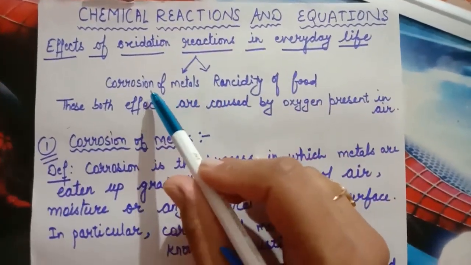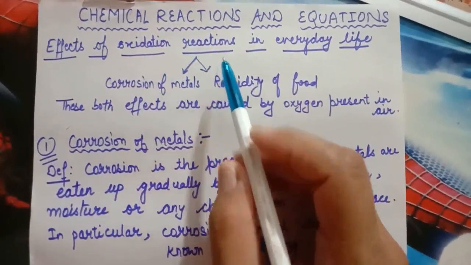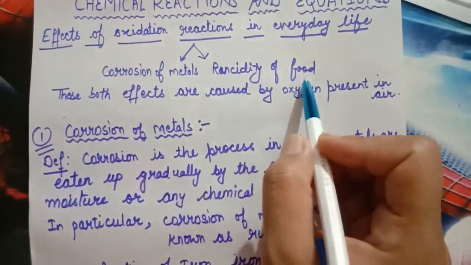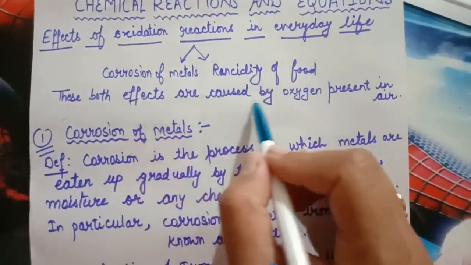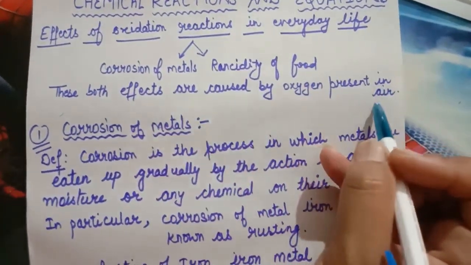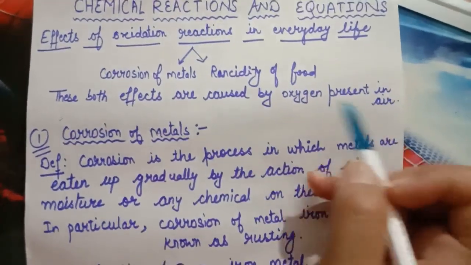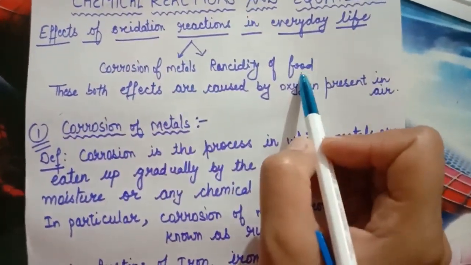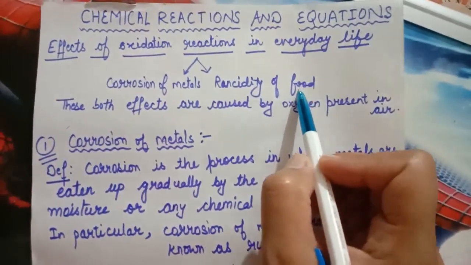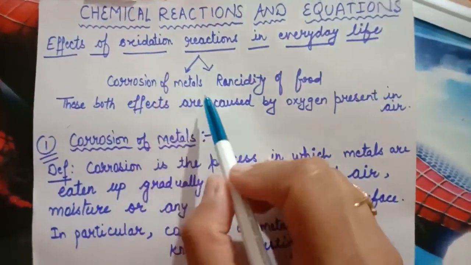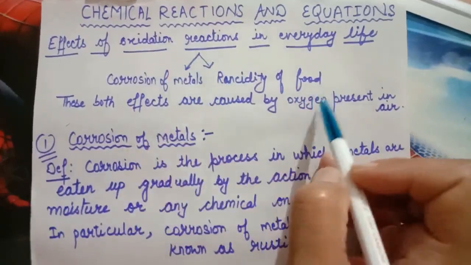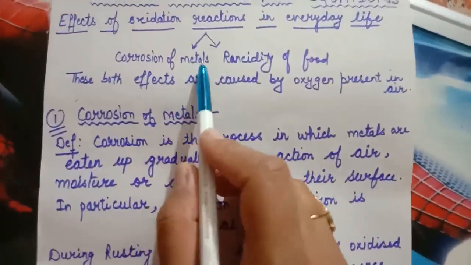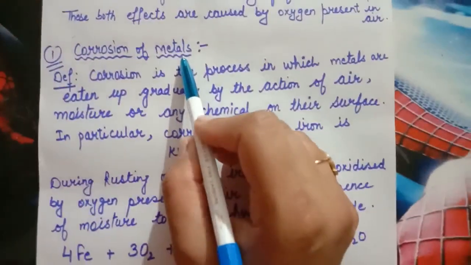There are two effects of oxidation reactions: first is corrosion of metals and second is rancidity of food. Both these effects are caused by oxygen present in air. This oxygen reacts with metals or food and they get oxidized and destroyed. So the first effect is corrosion of metals.